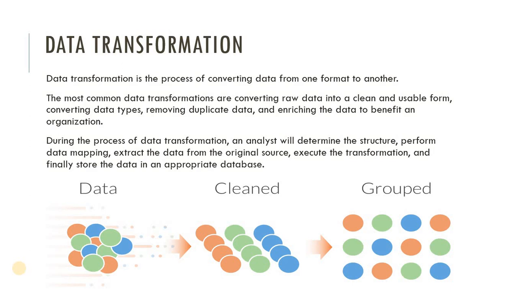During the process of data transformation, an analyst will determine the structure, perform data mapping, extract the data from the original source, execute the transformation, and finally store the data in an appropriate database.